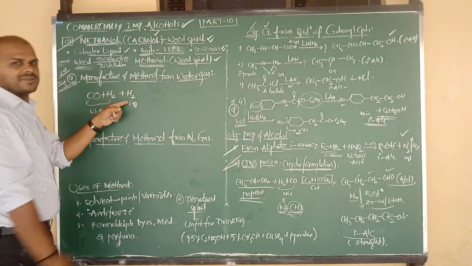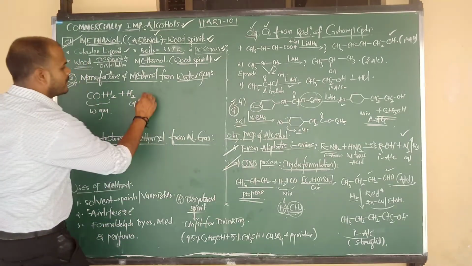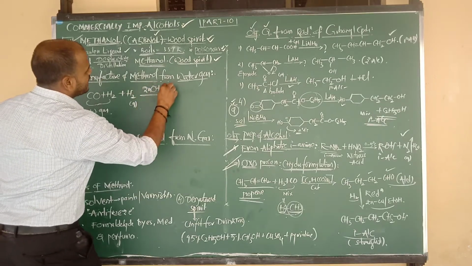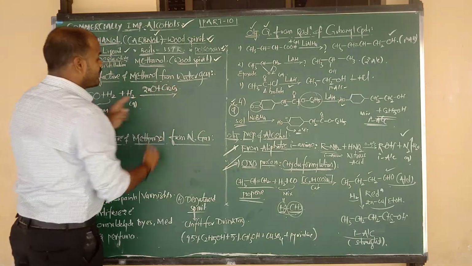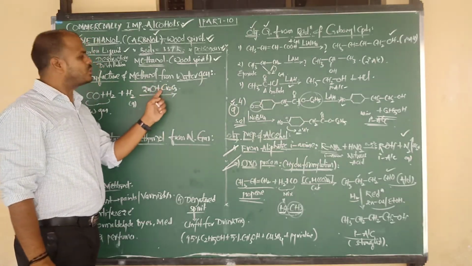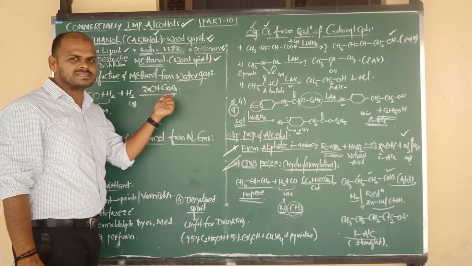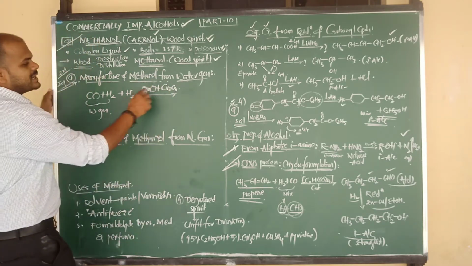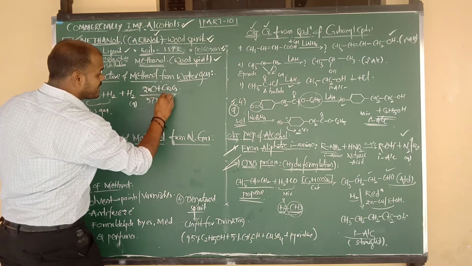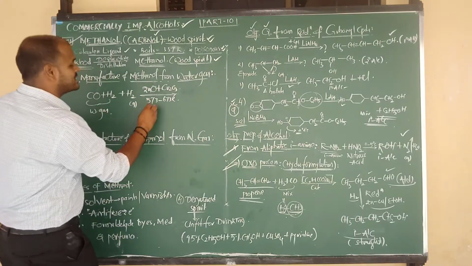Water gas upon mixing with H2 is passed over a suitable catalyst, which is zinc oxide plus chromic oxide. Very important. It was repeated in the NEET exam. So what is the catalyst used in the manufacture of methanol from water gas? Zinc oxide plus chromic oxide. Here we are using ZnO plus Cr2O3, and the reaction takes place at 573 Kelvin to 673 Kelvin. And for this reaction we require suitable pressure also.